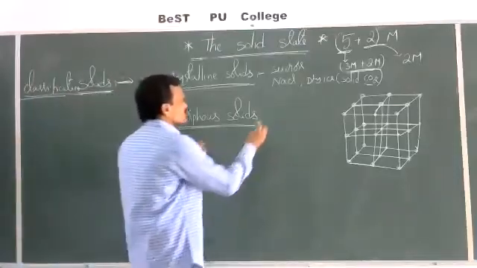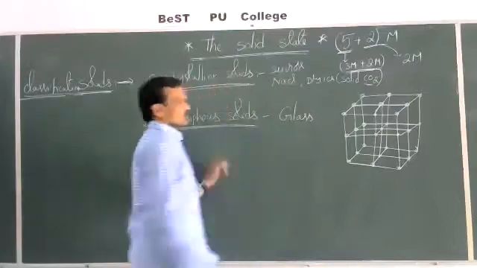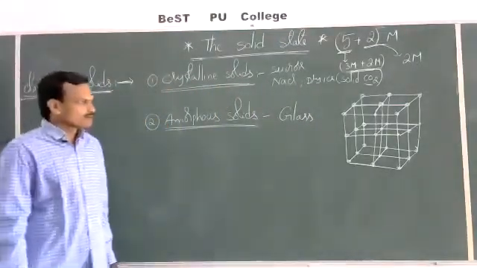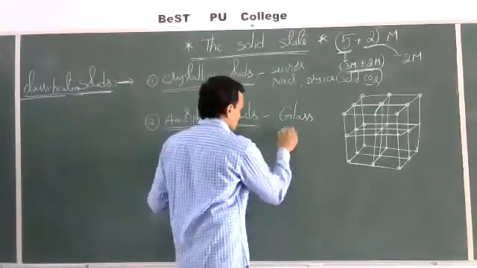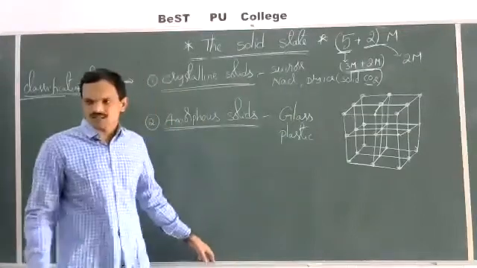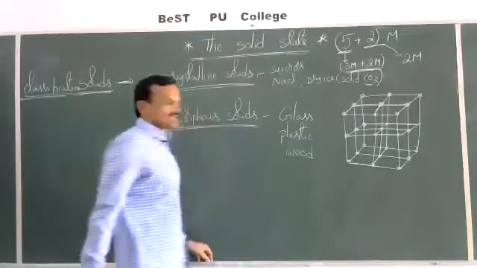Then what are amorphous solids? Glass. Glass is an amorphous solid. Plastic. Plastic is an amorphous solid. Wood. Wood is an amorphous solid.